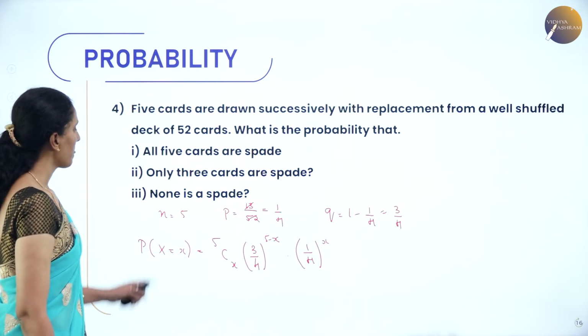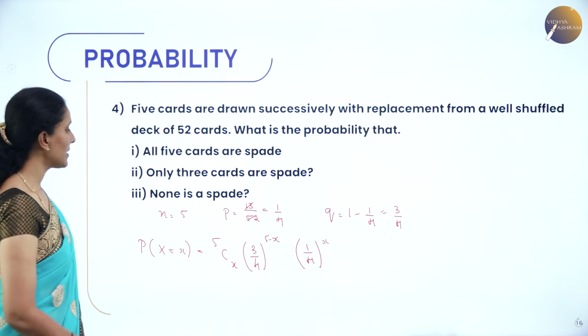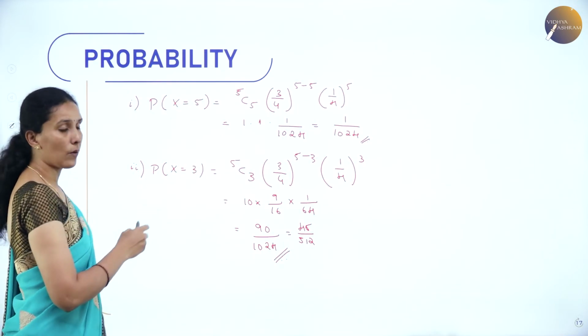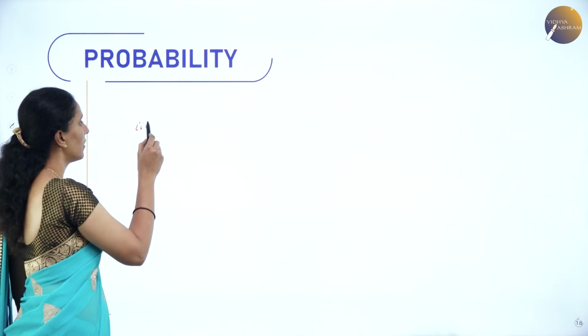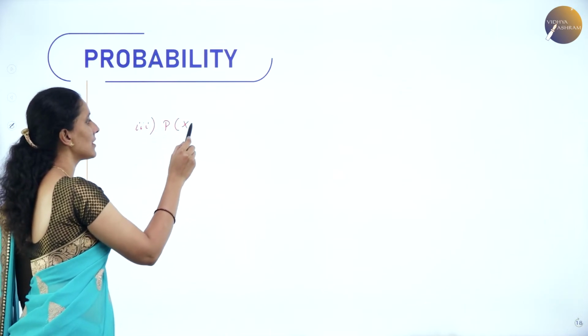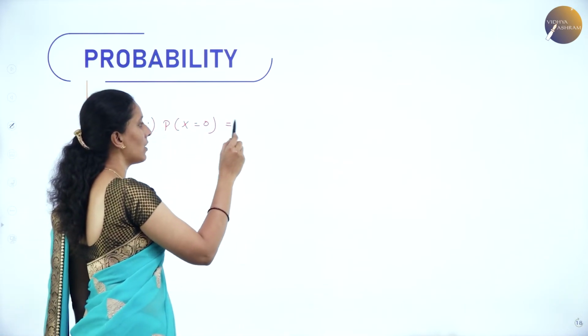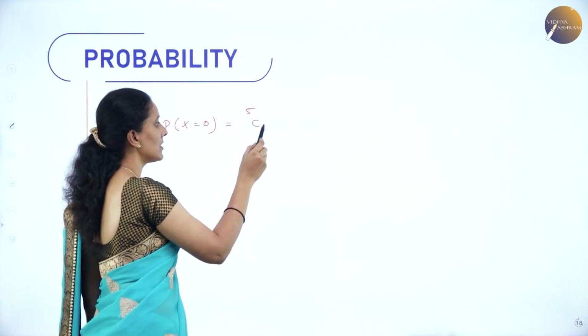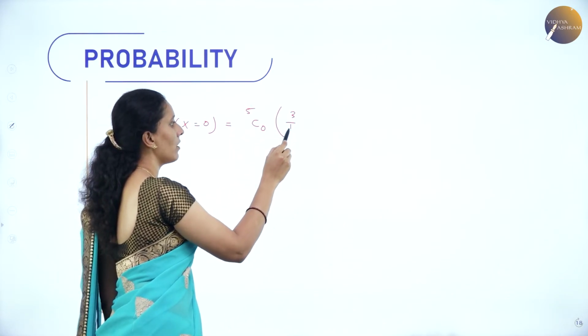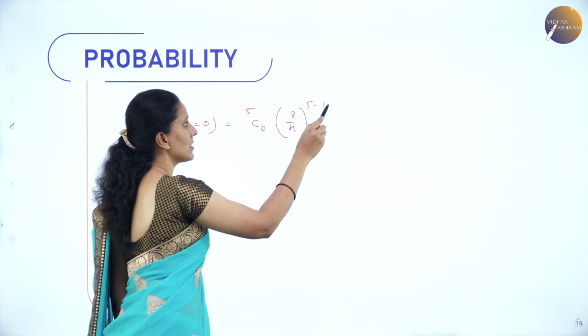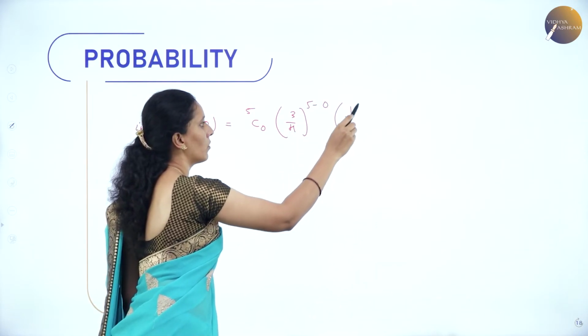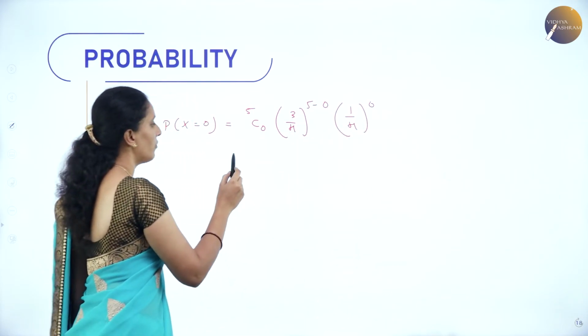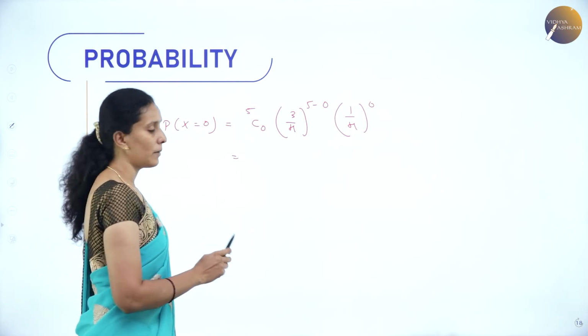Next one is none is a spade. That means I need to take the value as x is equal to 0. So therefore, we have probability of x is equal to 0, which is equal to 5C0, 3 by 4 power 5 minus 0, 1 by 4 power 0. So 5C0 is nothing but 1.